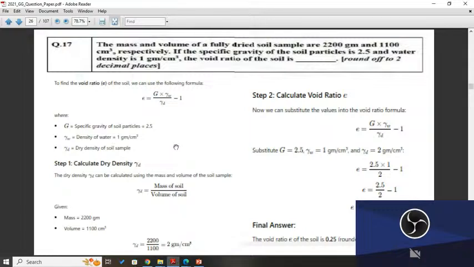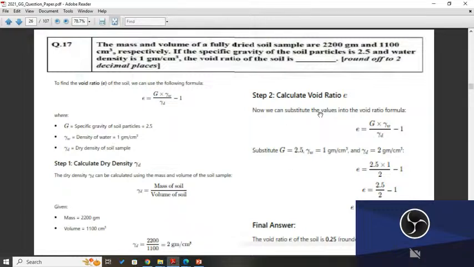The first step, calculate the dry density. The dry density gamma d can be calculated using the mass and volume of the soil sample. Mass of the soil and volume of the soil are given in the starting. So gamma d is 2 gram per centimeter cube. This is the dry density.